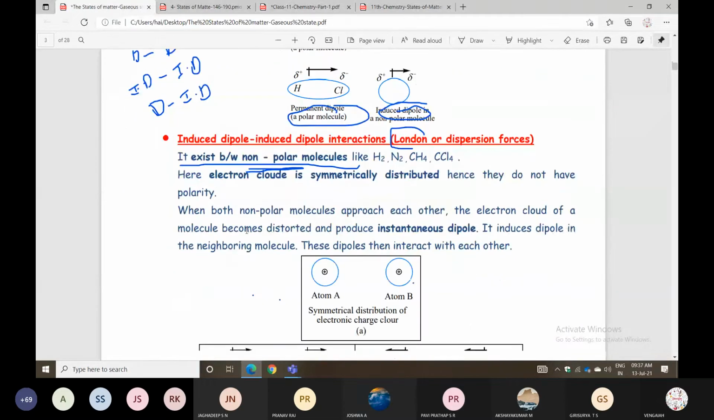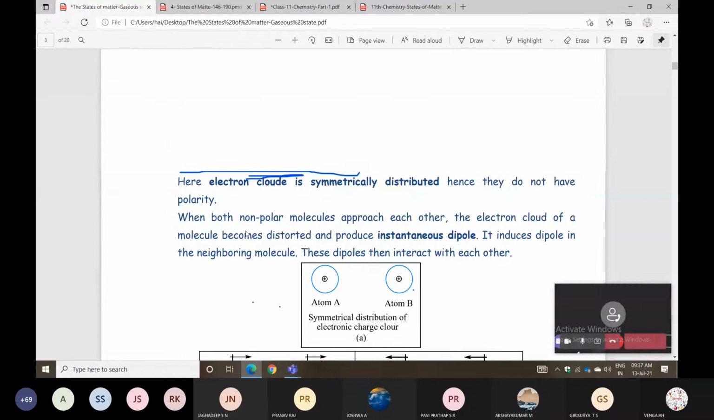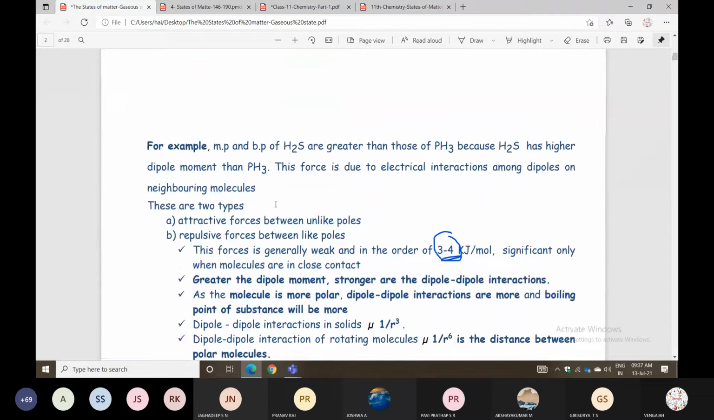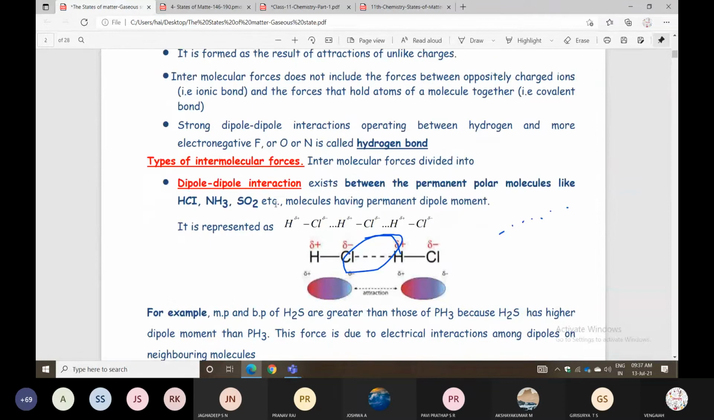So the bond between two polar compounds. What examples can you take? Example of polar compound: you can see HCl, NH3, SO2, etc. So molecules having permanent dipole moment show dipole interactions. So they exist between the permanent polar molecules.